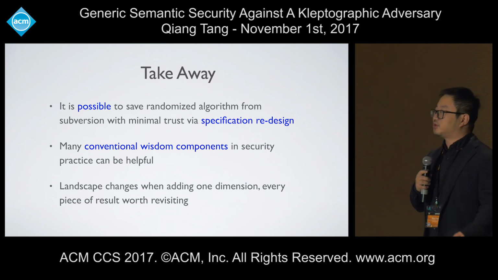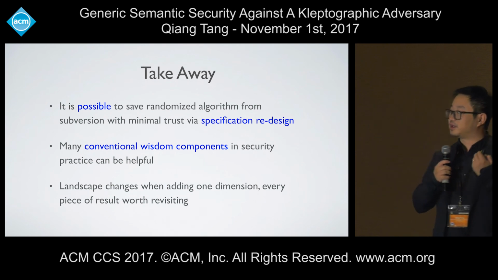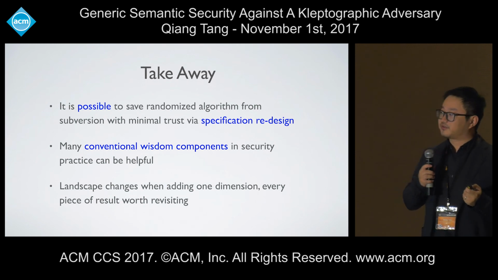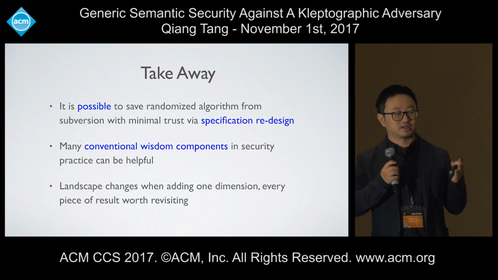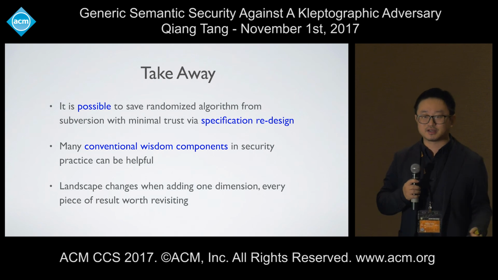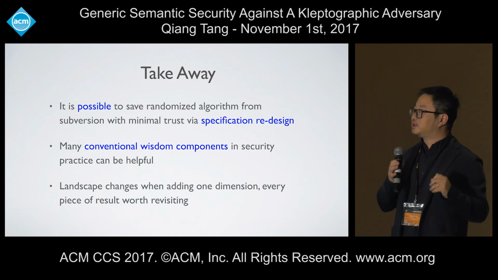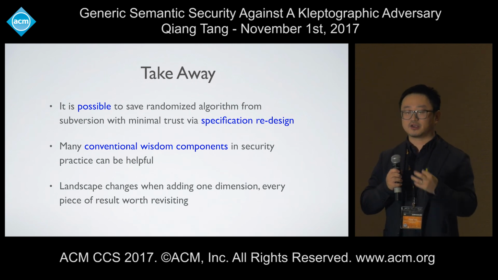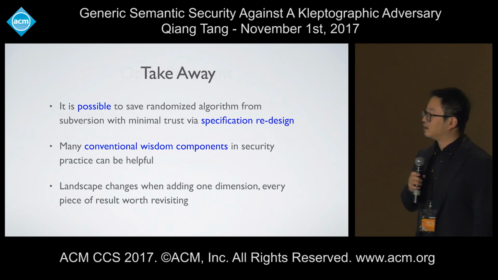So the quick summary here is that it's indeed possible to make randomized algorithms secure against subversion by simply doing a specification design. Actually, we didn't change the underlying algorithm at all, right? Suppose someone prefers RSA, someone prefers ElGamal, you can still keep your preference. All we need to change is that whenever you implement, you need to inform the implementation provider, give me several moduli, but the underlying algebraic structure, do whatever you like.